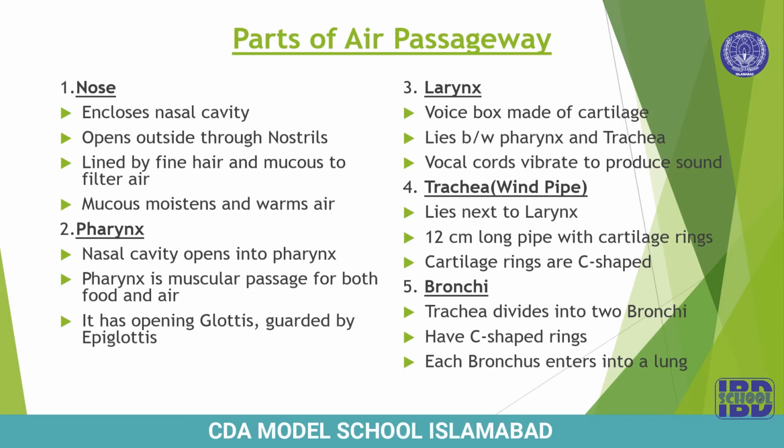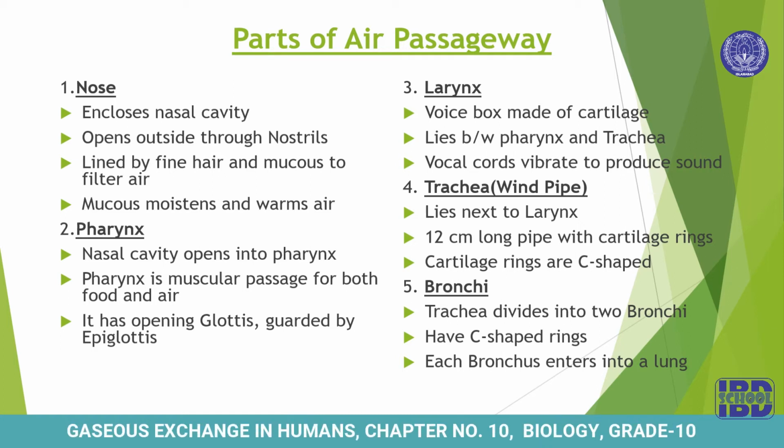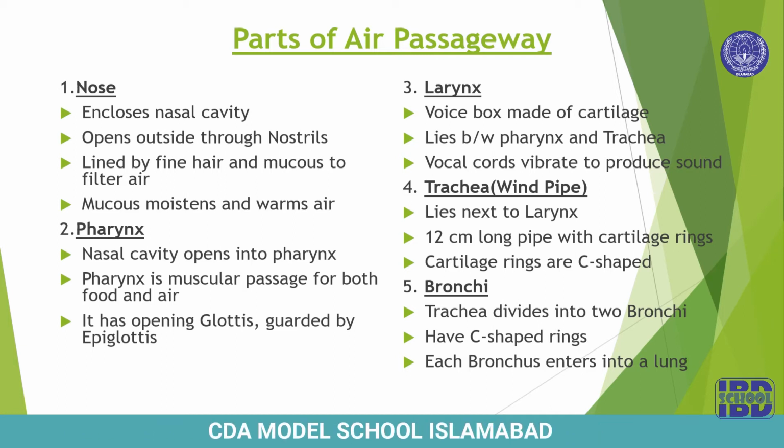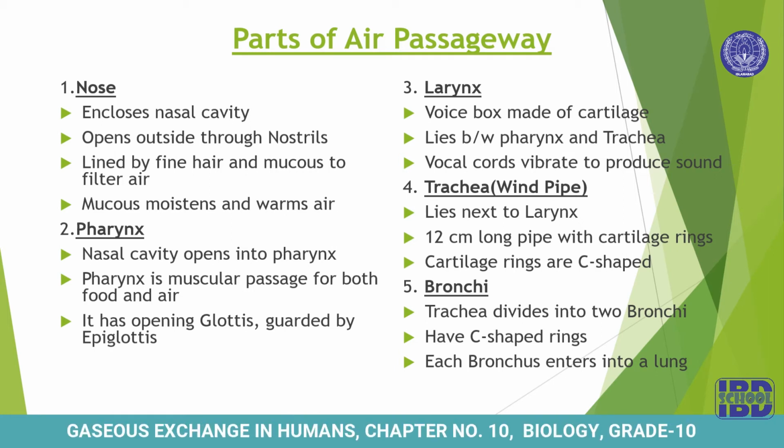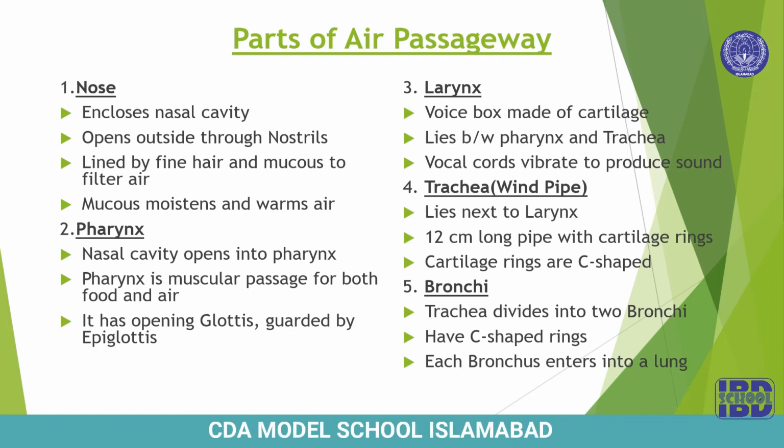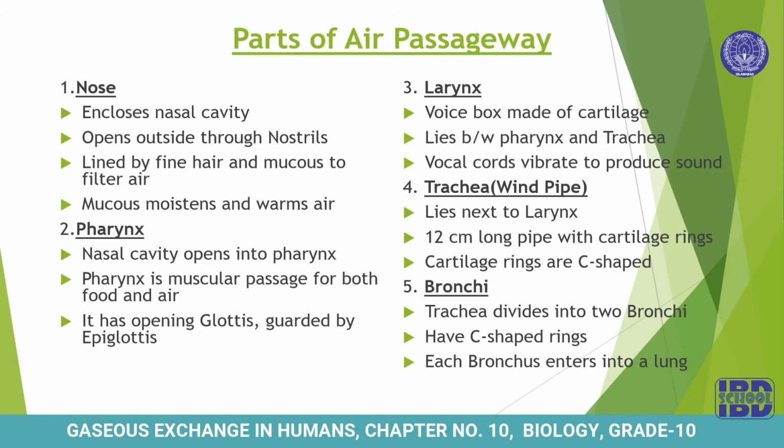Vocal cords are actually two bands which are stretched in larynx, and whenever air passes through it, it vibrates these vocal cords, and with the movement of other structures like cheeks and movement of cheeks and tongue, jaws, we are able to produce a specific sound. So voice box enables us to produce different sounds, or in other words we can say that it helps us to speak.